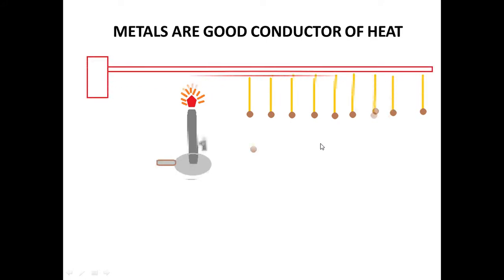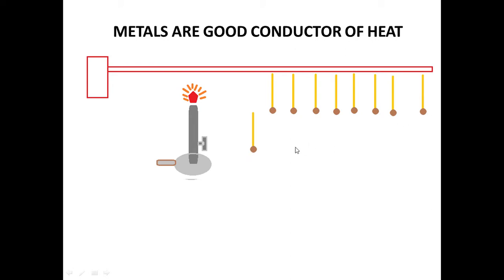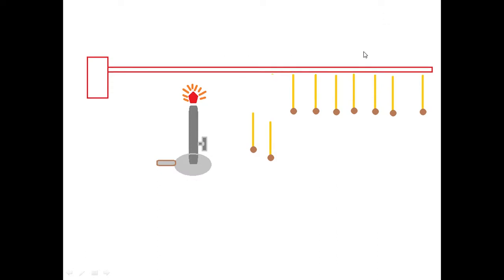As the wire gets heated, the matchstick which falls first is from the left side, which indicates that the direction of flow of heat is from left to right in a metallic wire.